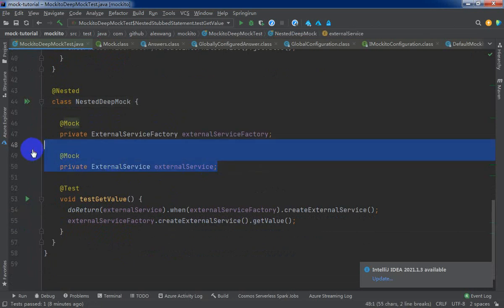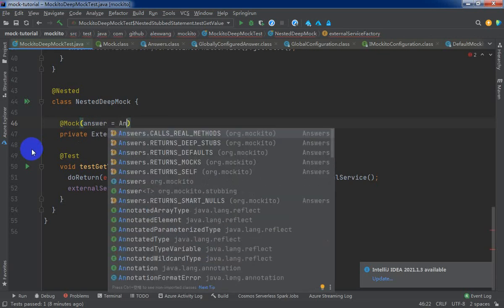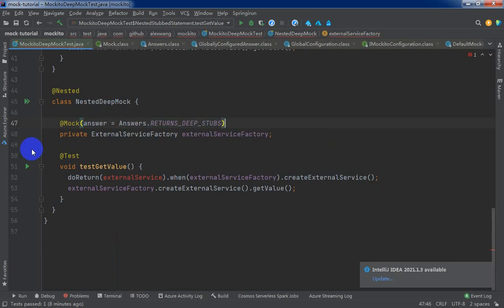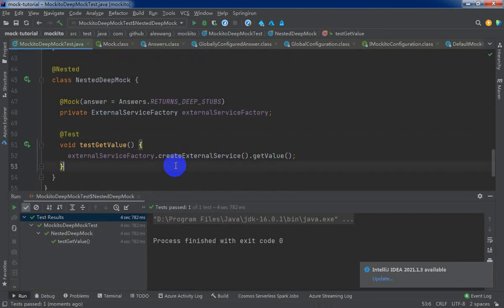We just change the configuration here. You can see it's the answer, and we choose RETURNS_DEEP_STUBS. All right, that's enough, and we delete this code line and execute this again. Okay, our test passed.